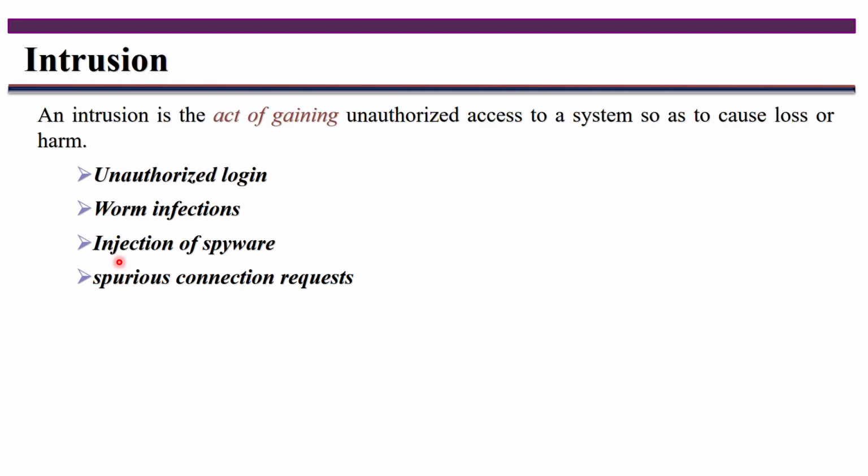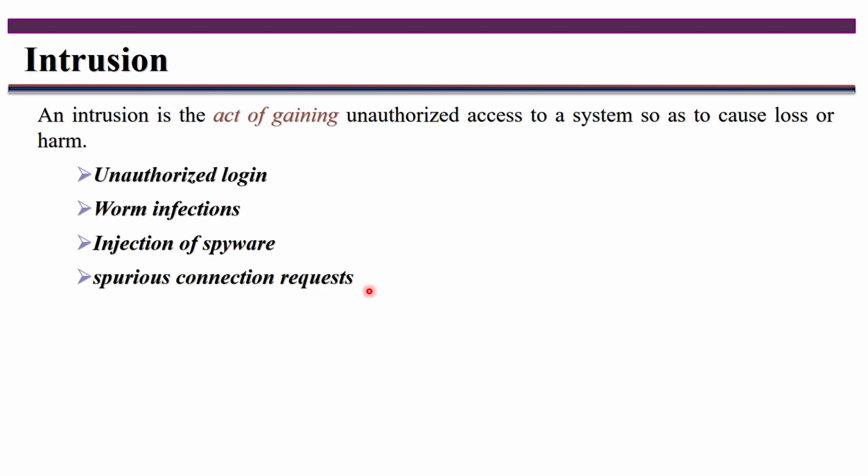One more is injection of spyware. What does injection of spyware mean? Here the unauthorized user passively monitors the communication that takes place online. Afterwards, they perform a replay attack, and with the help of the replay attack they get access to the system.